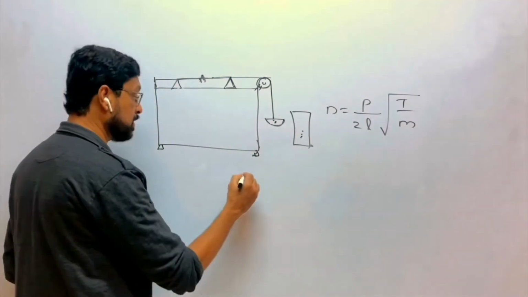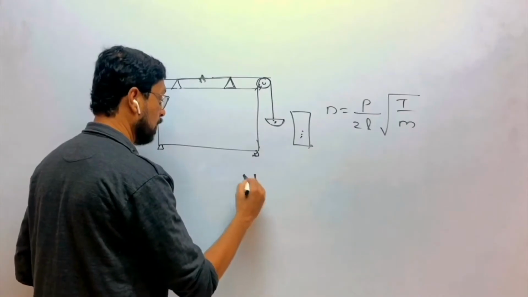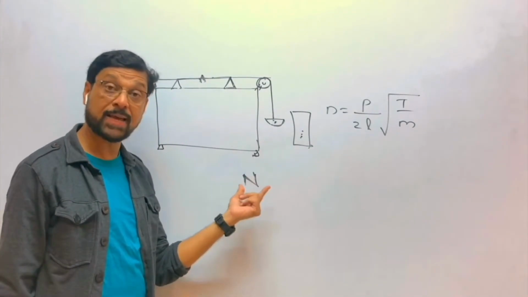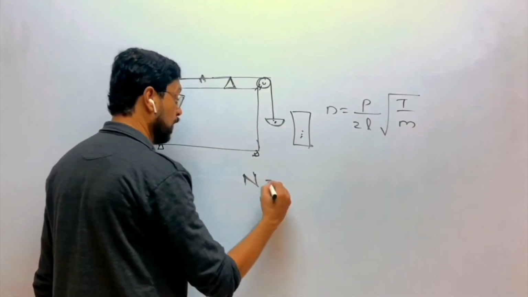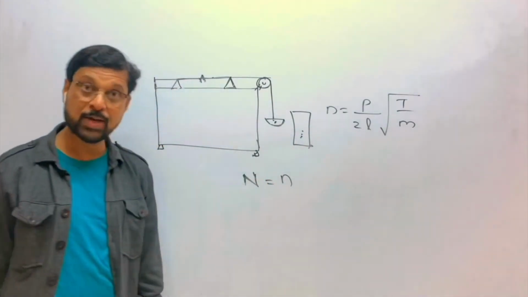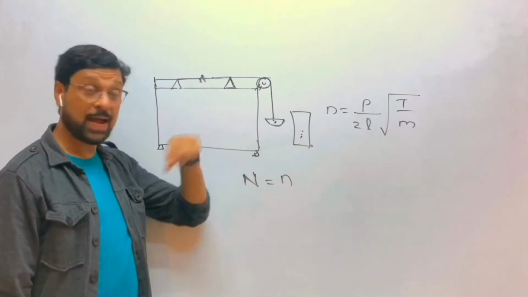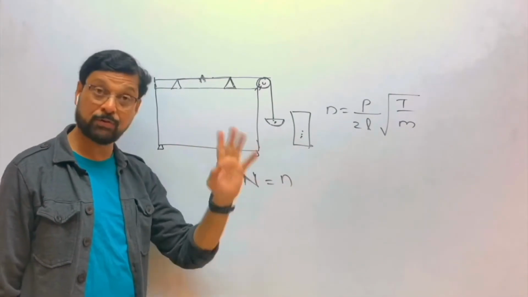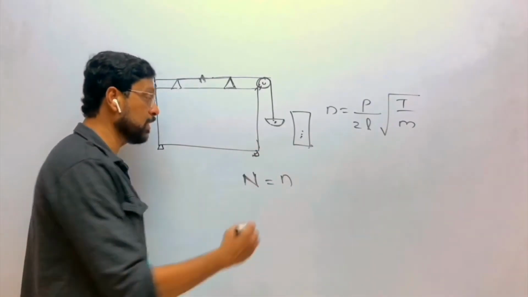So the frequency of the fork, capital N, will be equal to the frequency of the string, because the paper rider is thrown off, resonance has occurred. The frequency of the fork is equal to the frequency of the string, and what is the frequency of the string?